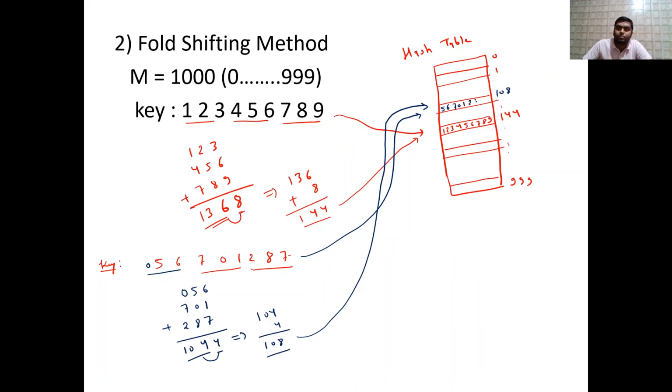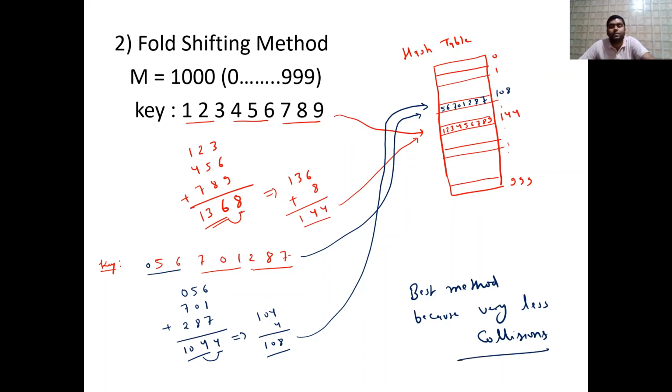So if you are observing that collisions होने के chances कम है. Okay, so this is the best method because very less collisions है ना, because very less collisions are there.